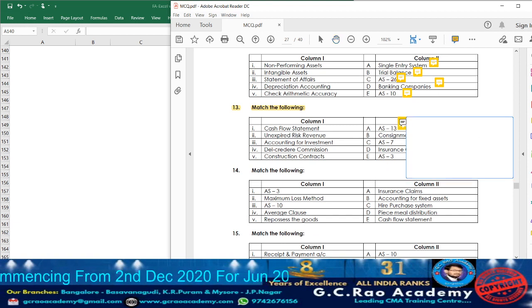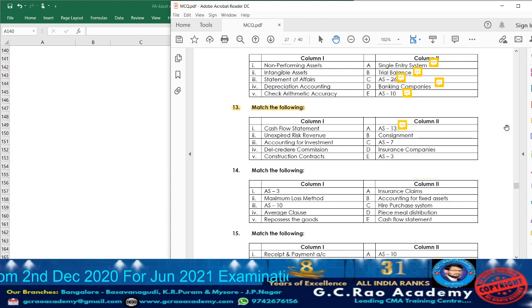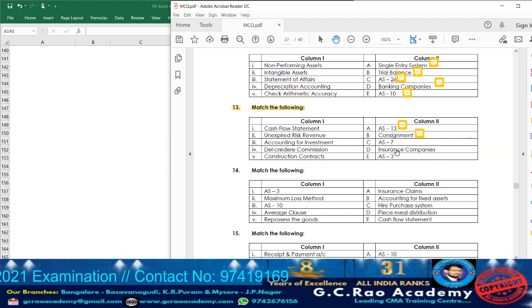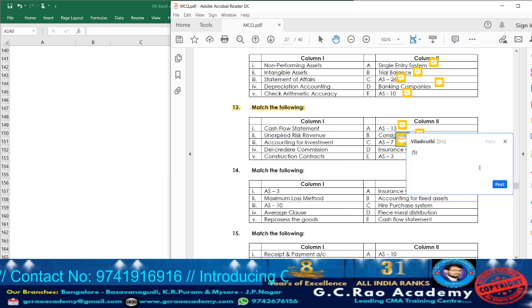Beside that take down point number 3. Next consignment. Del credere commission. So take down point number 4. Point number 4. Next AS7 construction contracts. So beside that take down point number 5. Beside that take down point number 5.